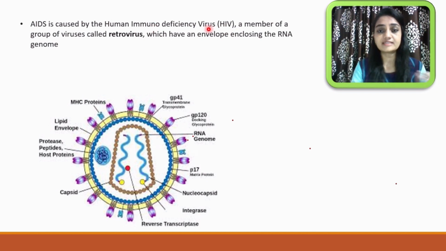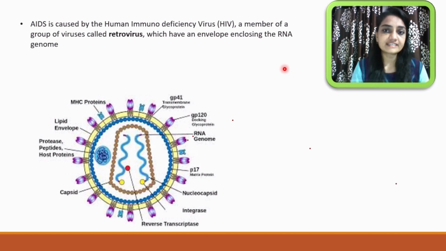Because it is responsible for causing deficiency in the human immune system, and that's why the virus is named human immunodeficiency virus. It is a member of the viruses called retroviruses, which have an envelope enclosing an RNA genome. So the genetic material of this virus is RNA.